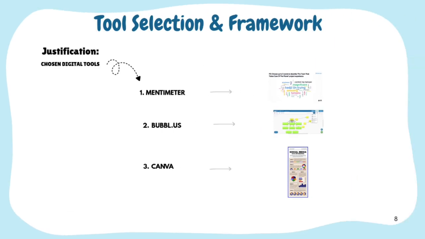This slide explains why we chose these digital tools. We chose Mentimeter, Bubbles, and Canva because each tool supports a different part of the lesson. Using the SAMR framework, these tools reach the modification level, where technology changes how students complete the task, not just replacing the traditional methods. According to the PIC-RED framework, students are interactive and creative because they actively participate, organize ideas, and create their own learning product.